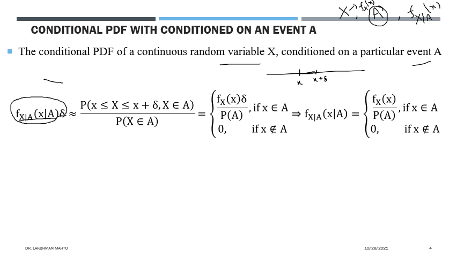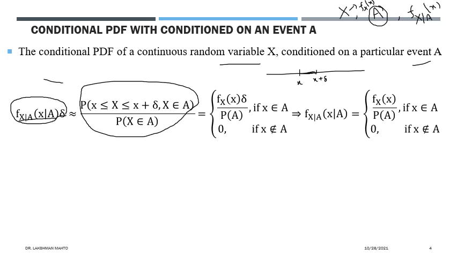So here we are observing over here only. In this case, this is the infinitesimal case where delta is very small. So we can simply say that the density multiplied by delta is a conditional probability, and we define conditional probability this way: the joint occurrence of X, the observed value between X and X plus delta, and the occurrence of A, divided by the probability of A, because we have already seen the occurrence of A. That's why this is simply the definition of conditional probability.